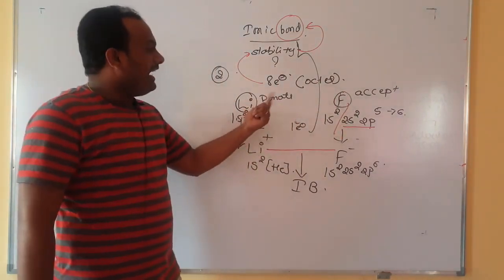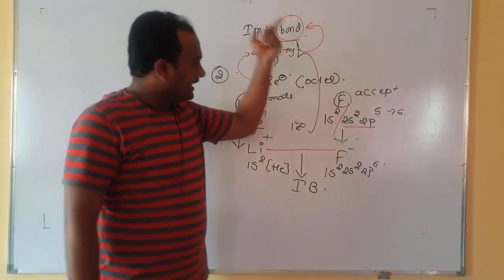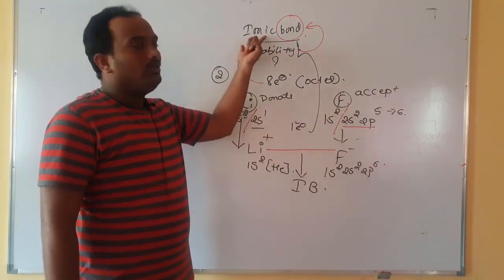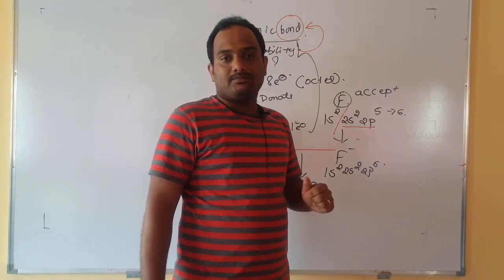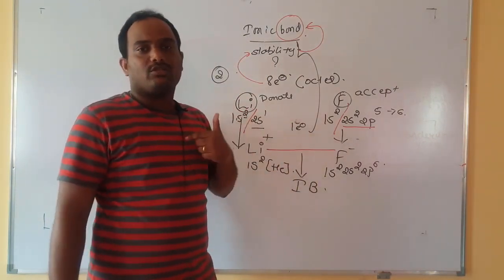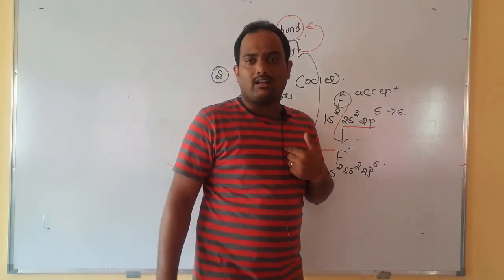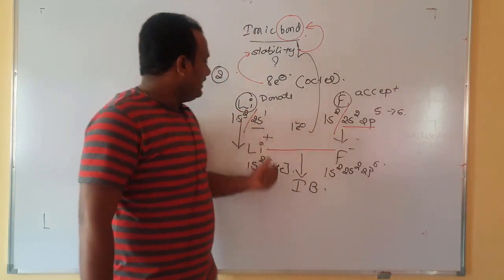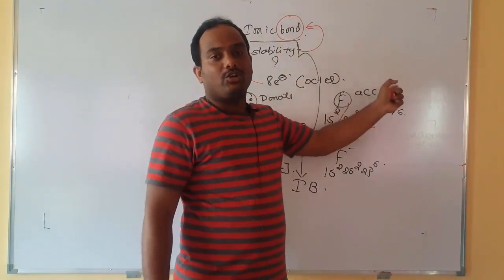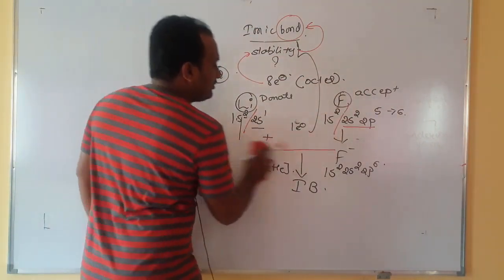If it donates and nobody accepts, then this bond does not exist. If there is someone to accept but no one is ready to donate, then also ionic bond is not possible. Am I right or not? If I have blood, I should donate to somebody, then only I can call myself a donor. Otherwise I should not call myself a donor. Is it not? Here also the same thing, ionic bond exists only when there must be someone to donate and someone to accept. We call it which bond? Ionic bond. Let us move on to the different one.